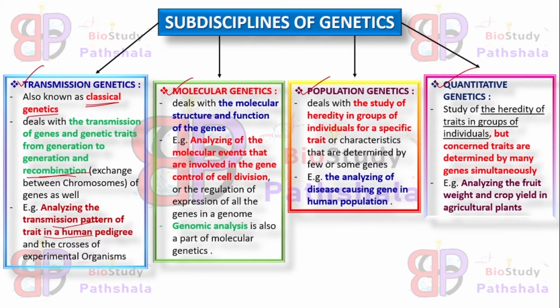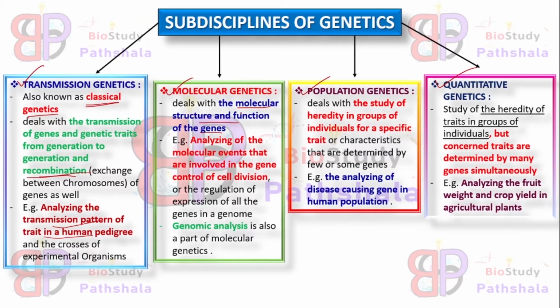Next one is molecular genetics. It deals with the molecular structure as well as the function of the genes. Genomic analysis is part of molecular genetics, as well as analyzing the molecular events which are involved in gene regulation as well as in cell divisions. These are the examples of molecular genetics.